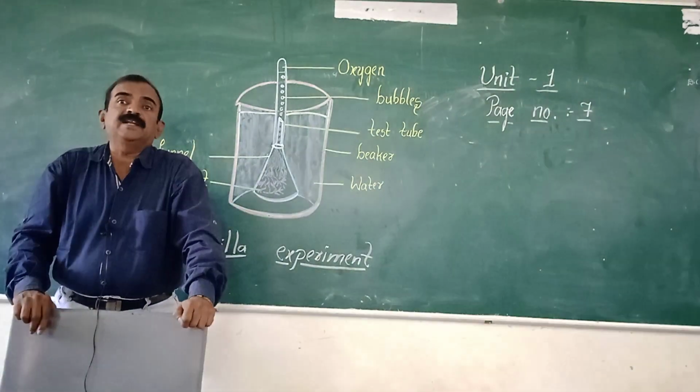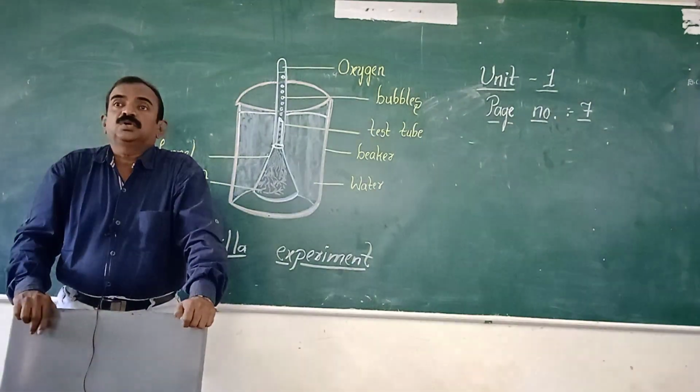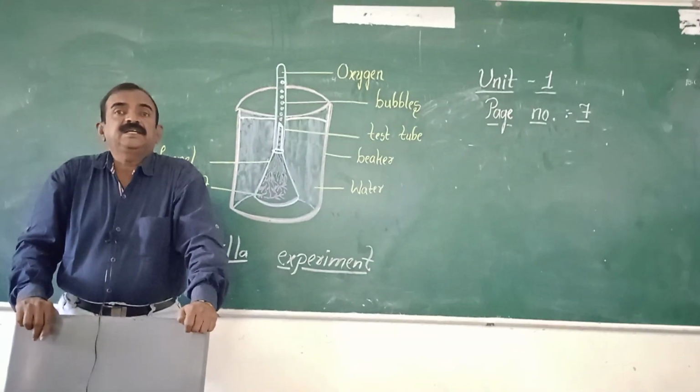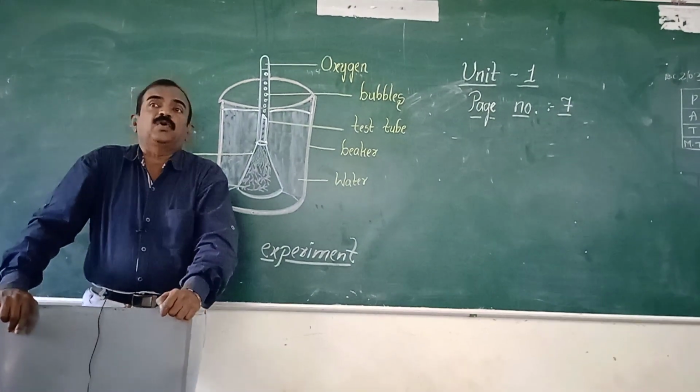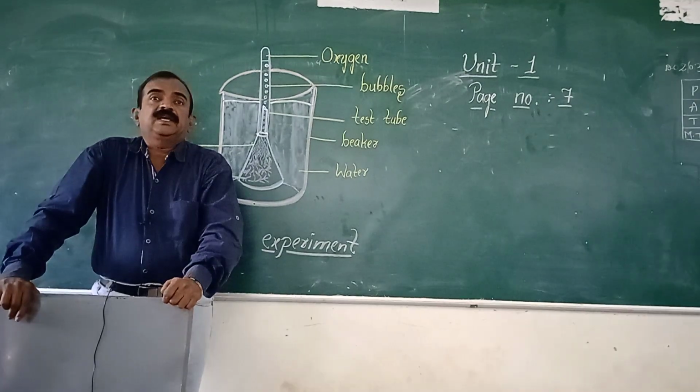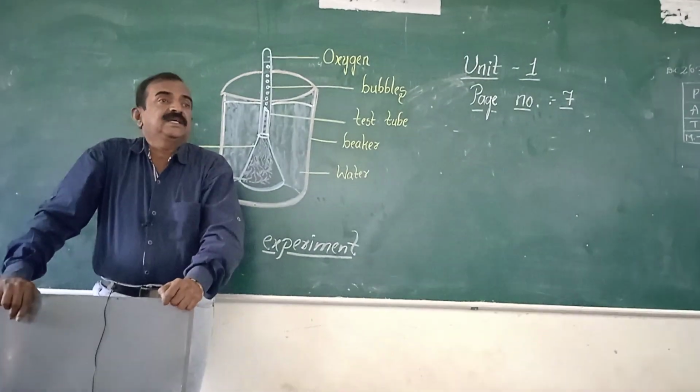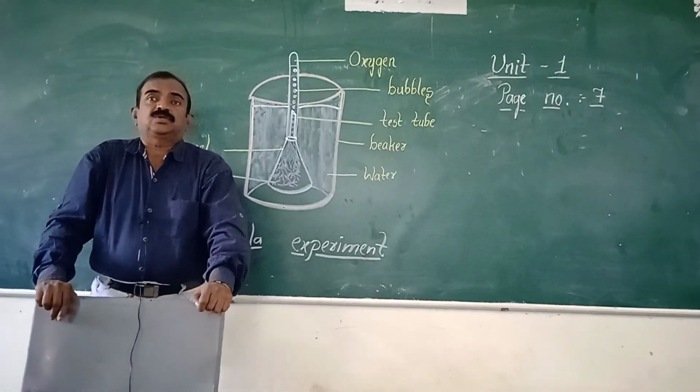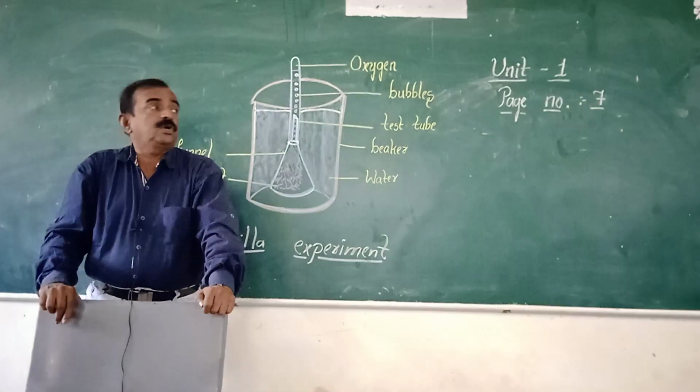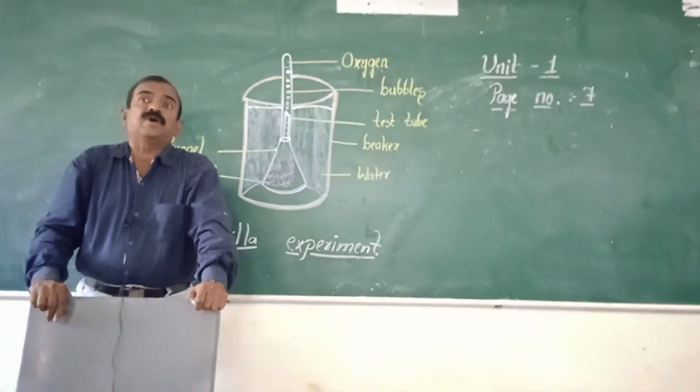AS1 18 marks, AS2 2 marks, AS3 9 marks, AS4 4 marks, AS5 7 marks, AS6 6 marks, total 40 marks. So AS3 carries 9 marks, more marks.